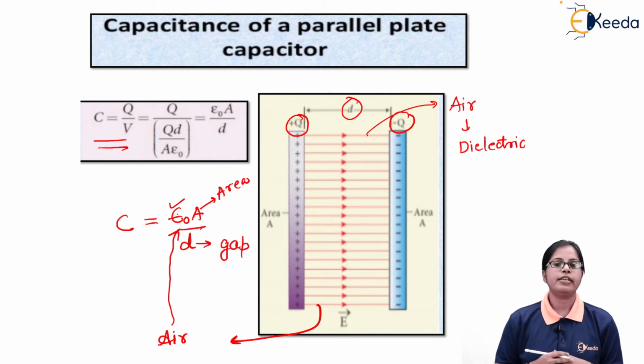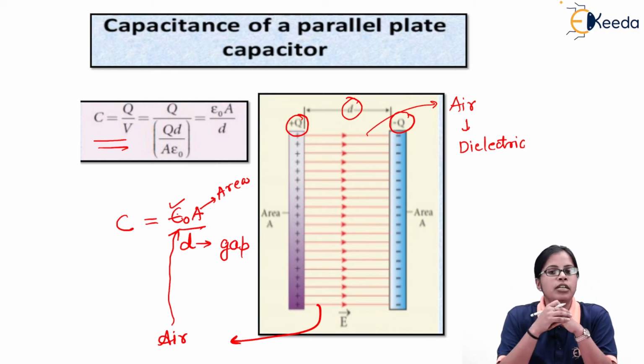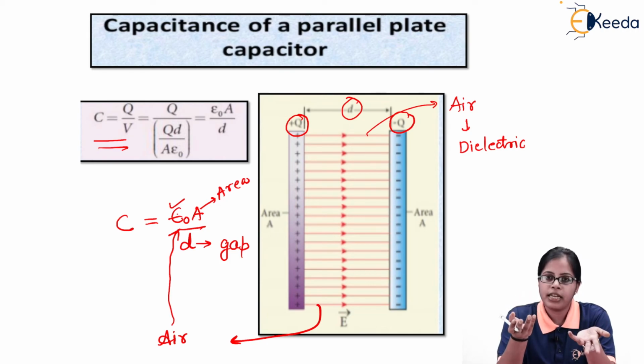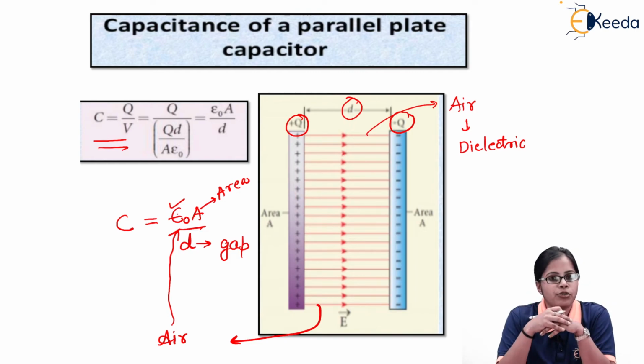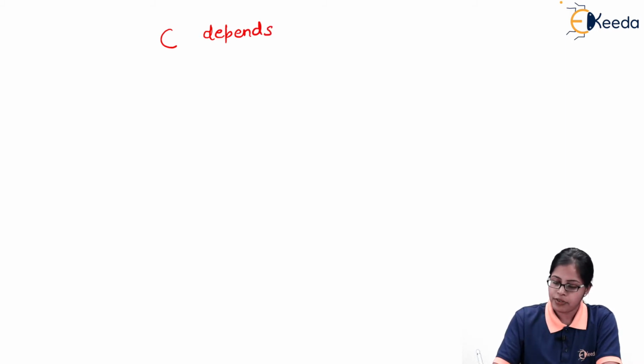Thirdly, it is also dependent on the permittivity of the dielectric placed between the two plates of the capacitor. If I have not placed anything between the two conducting plates, then there is air between them. But if I have placed a material between them, the permittivity is going to change. So the capacitance of a parallel plate capacitor depends on the permittivity of the dielectric placed between the two plates of the capacitor.